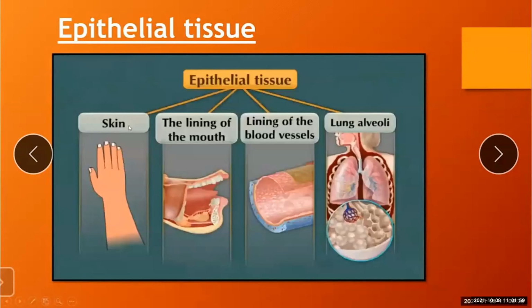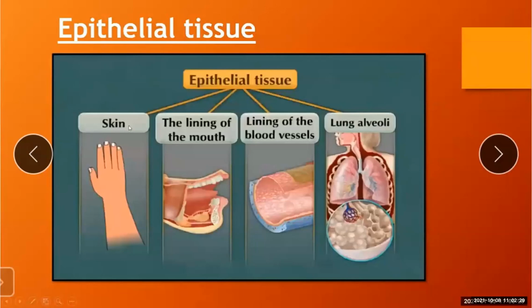The cells of the epithelial tissue have an underlying fibrous membrane between the epithelial tissue and the underlying tissue. Epithelial tissues form the skin, mucous layer of the mouth cavity, inner surface of the blood vessels and the walls of the alveoli.